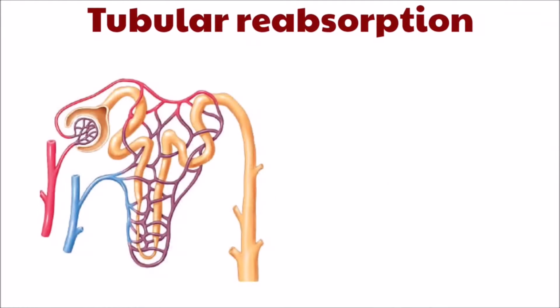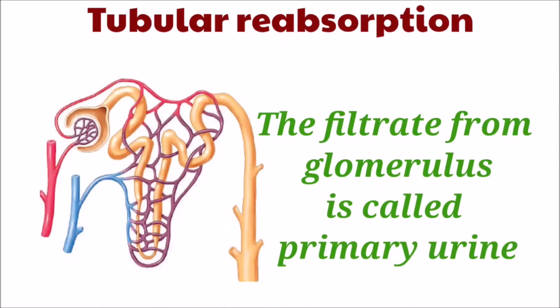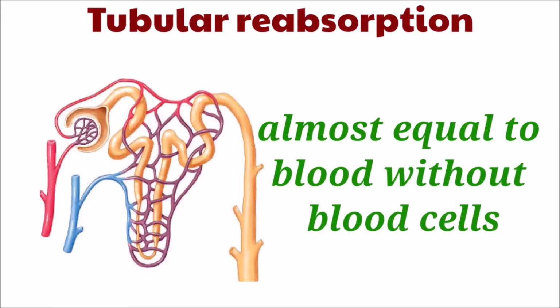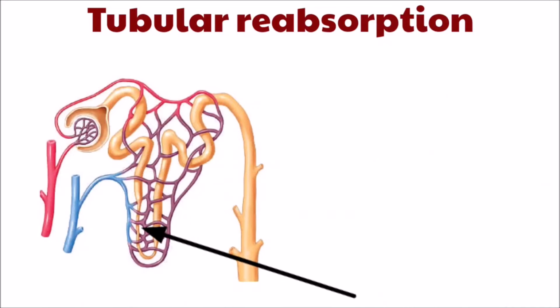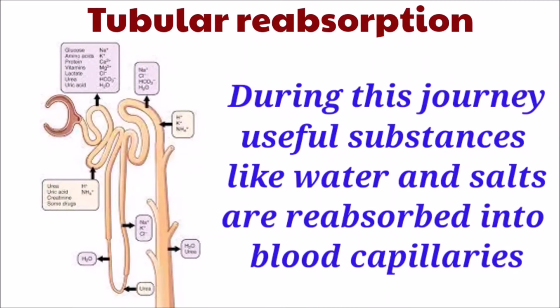The next one is tubular reabsorption. The filtrate from the glomerulus is also called primary urine. Whatever is filtered from the glomerulus enters into the PCT, and it is called primary urine, which is almost equal to the blood in chemical composition, but this primary urine does not contain blood cells. It passes through the proximal convoluted tubule and loop of Henle. During this process, useful substances in primary urine, like excess water, are reabsorbed into the peritubular network.